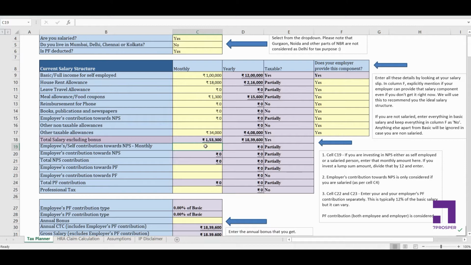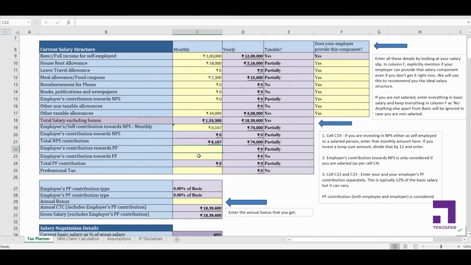It might be the case that you are investing something on a monthly basis as well as a lump sum amount. For example, let's say you are investing 2,000 rupees per month, and at the end of the year you are investing another 50,000. So the amount that you have to enter here is 2,000 plus 50,000 divided by 12. I want the amount here on a monthly basis, as simple as that. And employer's contribution towards NPS, this is linked to the cell, this is 0, so this is coming as 0.